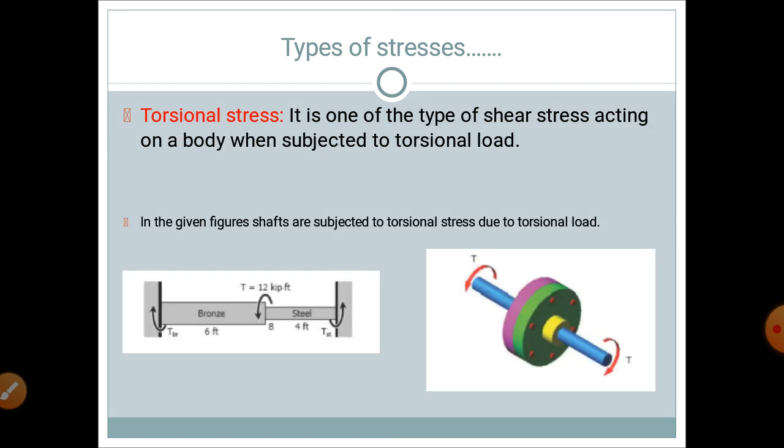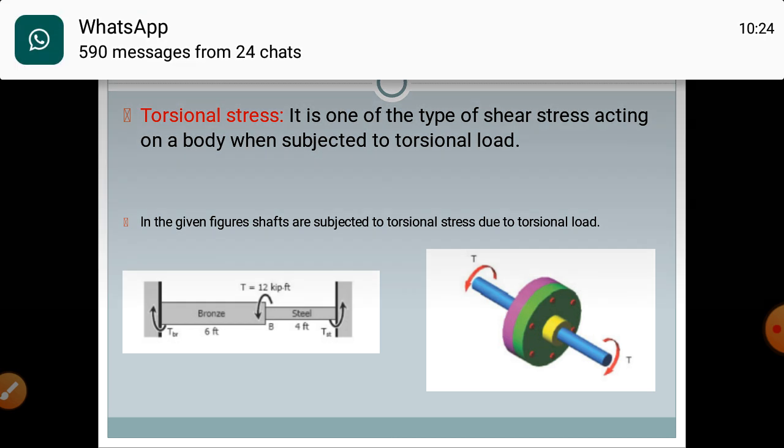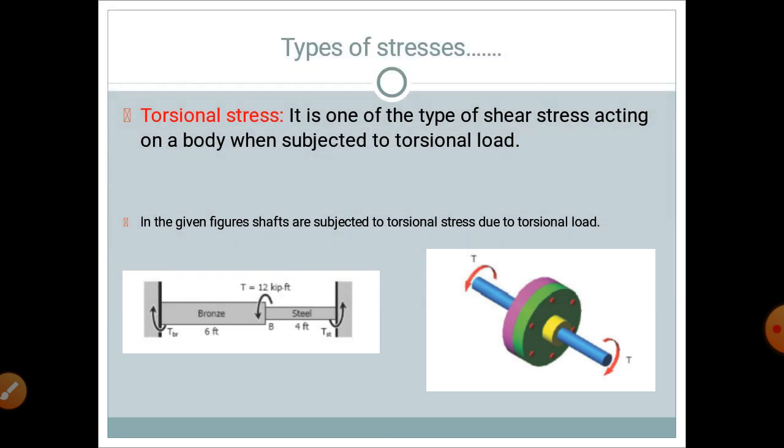The next type of stress is the torsional stress. Torsional stress is one type of shear stress which acts on the body when it is subjected to torsional load. Here you can see some real examples of elements which are subjected to torsional stress. Here you can see the shaft and the flange.